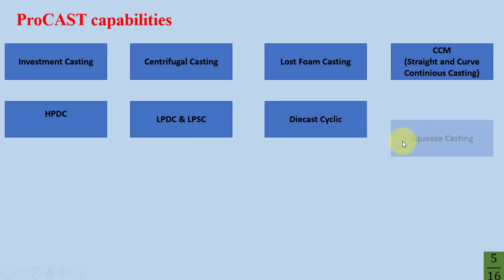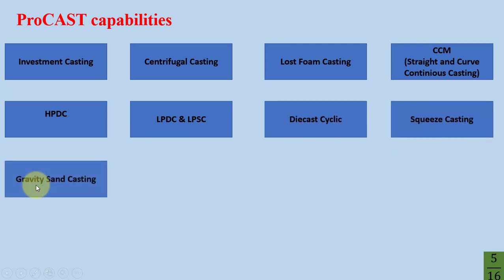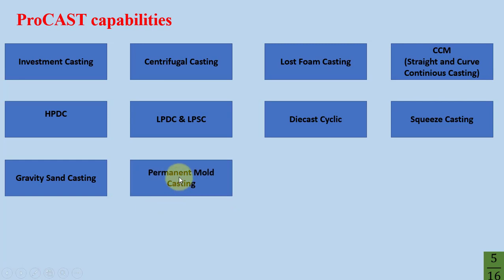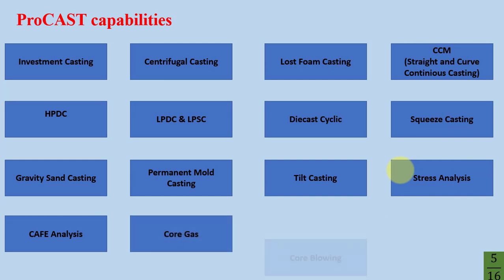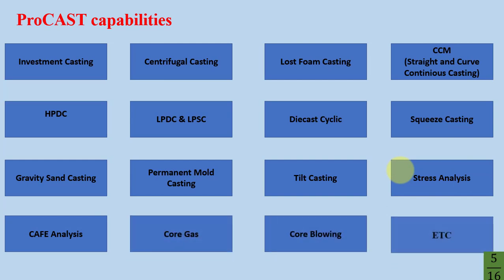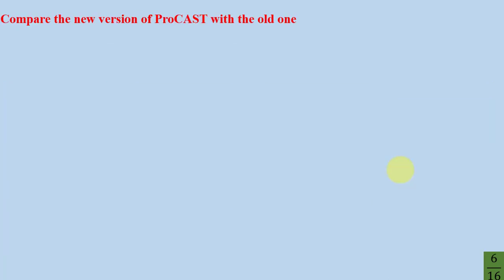Die cast cyclic, squeeze casting, gravity sand casting, permanent mold casting, tilt casting, stress analysis, CAFE analysis, core gas, core blowing, etc. You can simulate all casting processes in ProCAST software, and ProCAST is the best casting simulation software in the world.